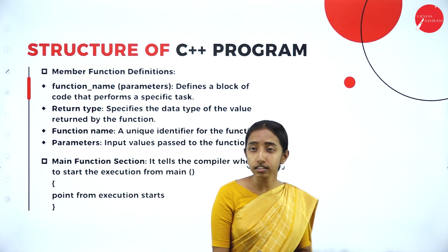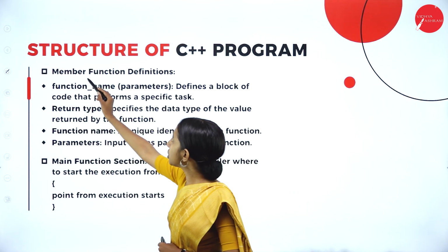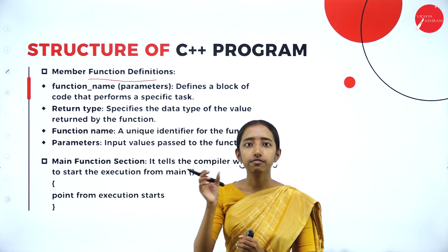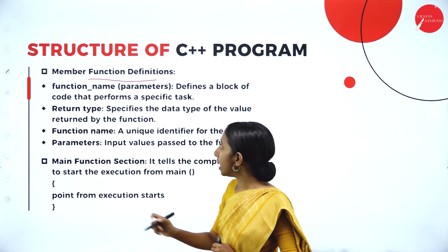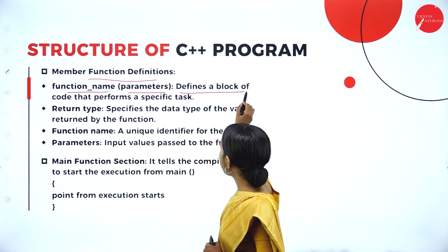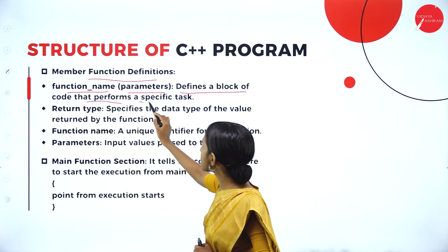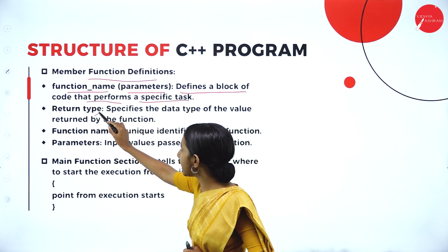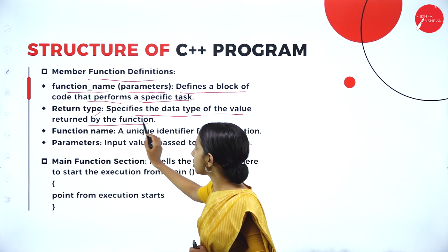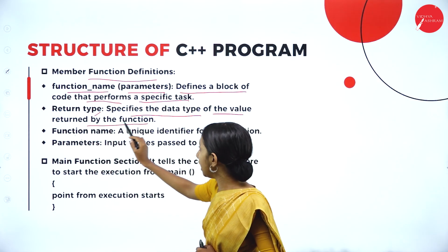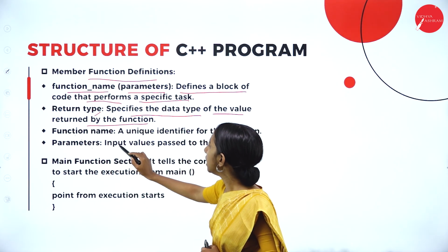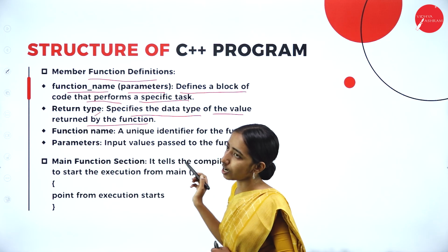Next we have the member function definition. So what is it? Here you can see the function name and parameter. It defines a block of code that performs a specific task. The return type specifies the data type of the value returned by the function, the function name is a unique identifier for the function, and the parameter is the input value passed to the function.